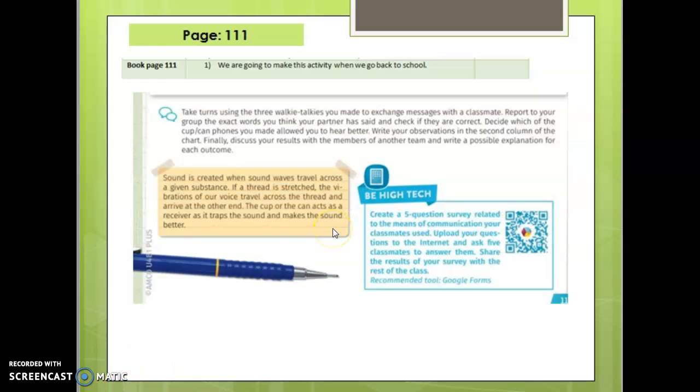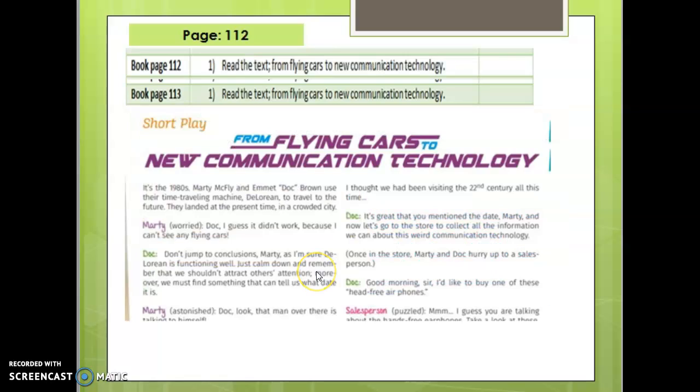On page 111, we cannot do that page, so we're going to do it when we go back to school, okay? Don't worry, leave it. On pages 112 and 113, you only got a text there. You need to read it. That's all you're going to do in these two pages, okay? 112 and 113, only read the two pages. Read the text.